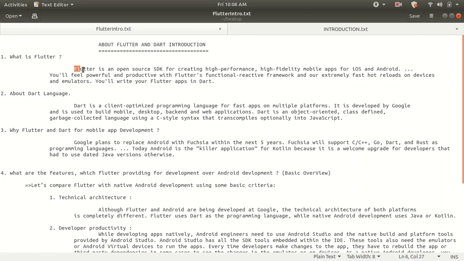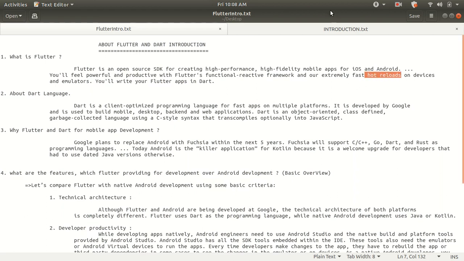By developing just Flutter applications, you can use them on both devices, iOS and Android, and you will also feel powerful and productive with Flutter's functionality, reactive framework, and extremely fast hot reload. If you don't know what hot reload is, if you have previously run Android Studio, then you might know that in the Android SDK we also have hot reload, but it's not working every time.